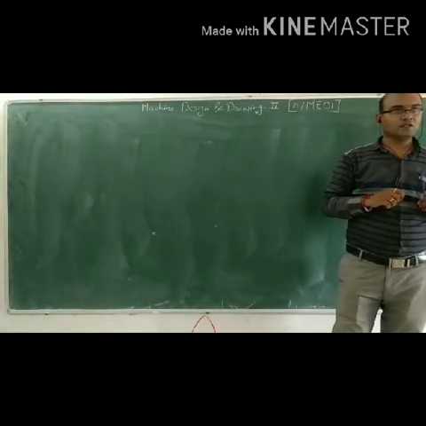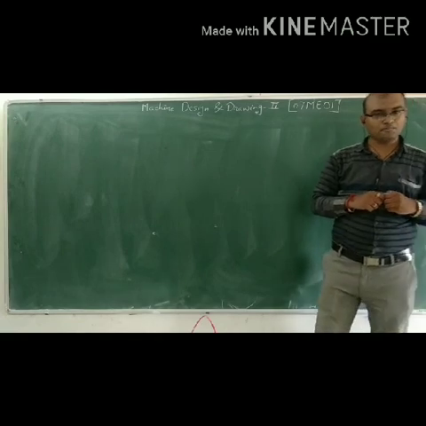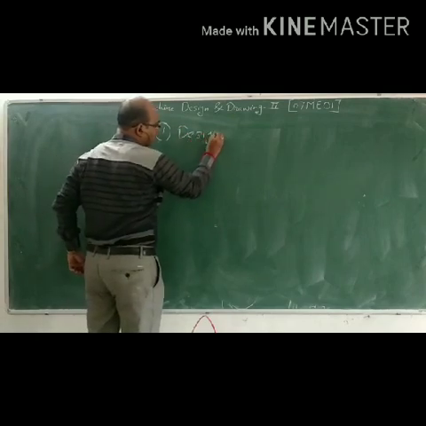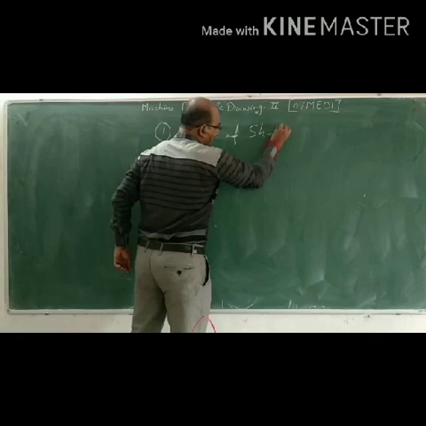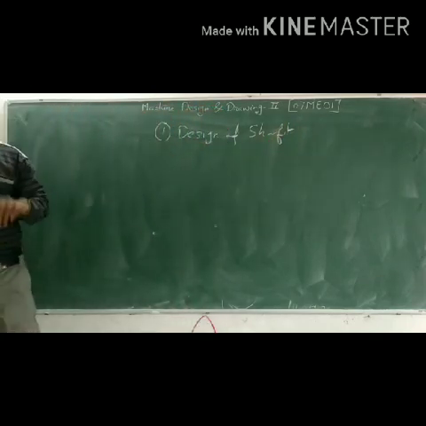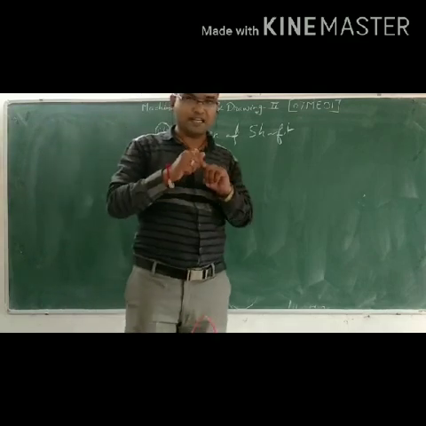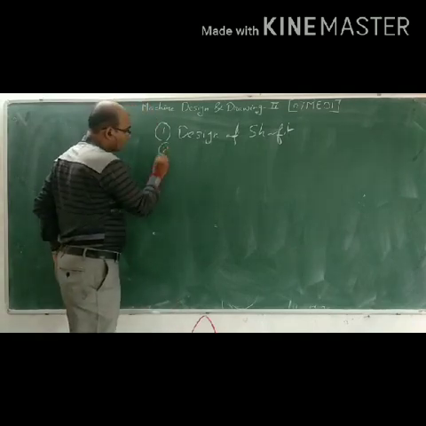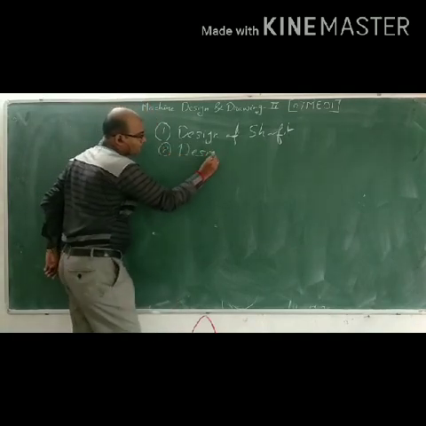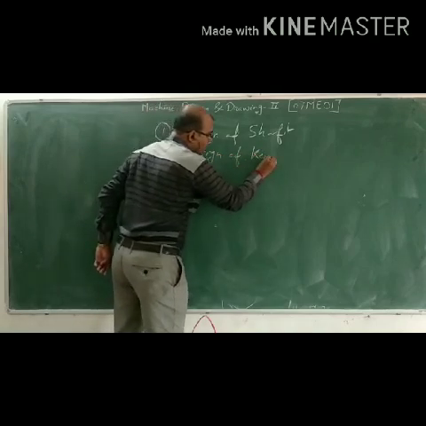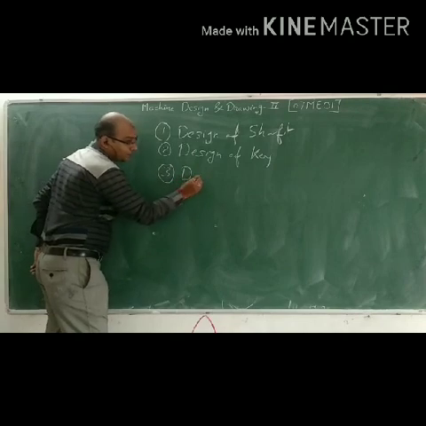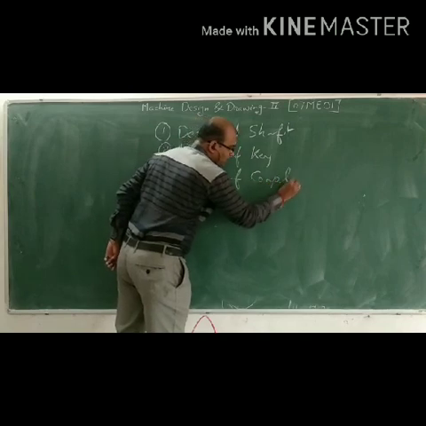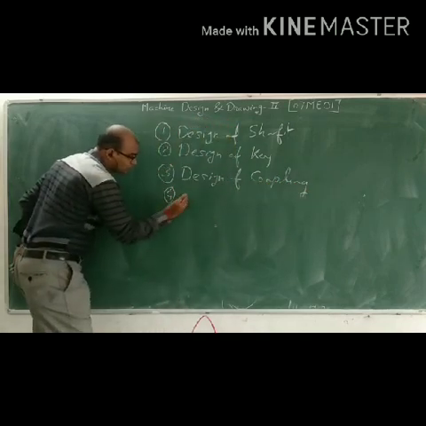In first unit, there are 4 chapters. In the first unit, the first one is design of shaft, then design of key, then the third one is design of coupling, and the fourth one is design of flywheel.